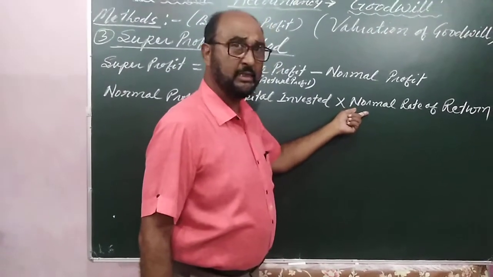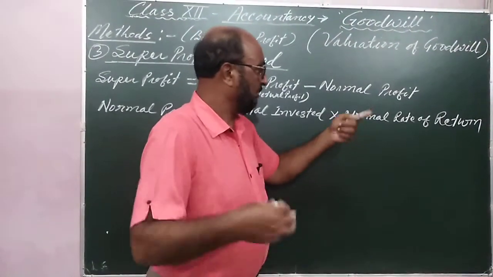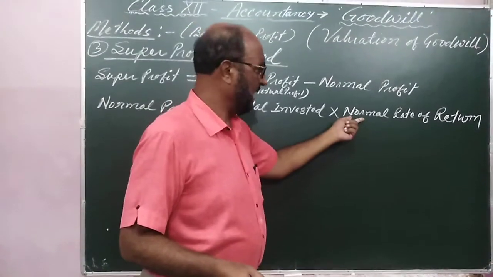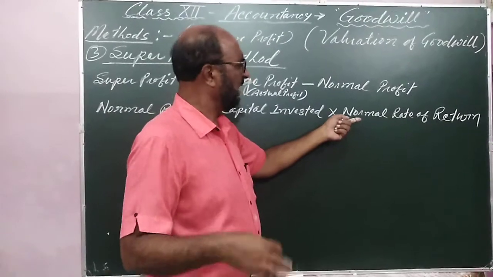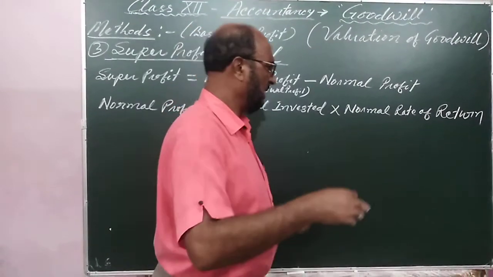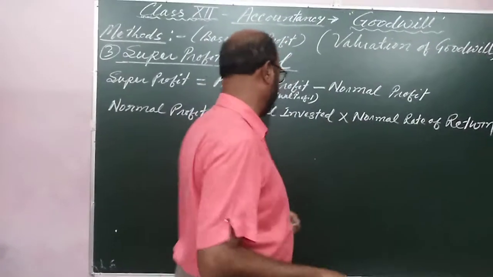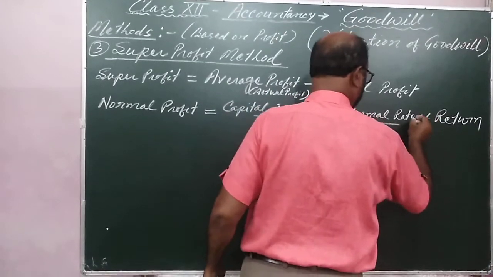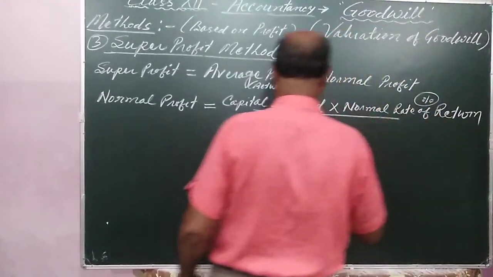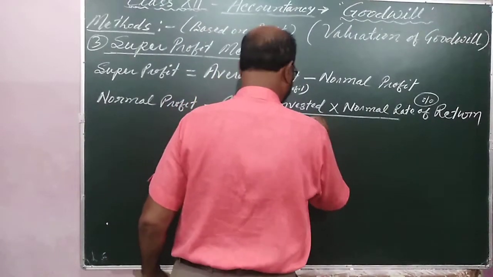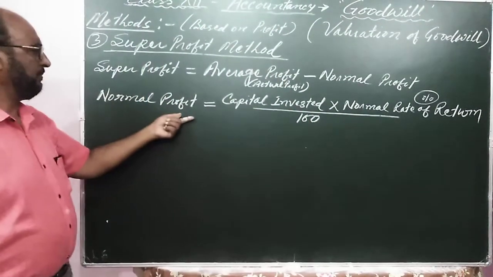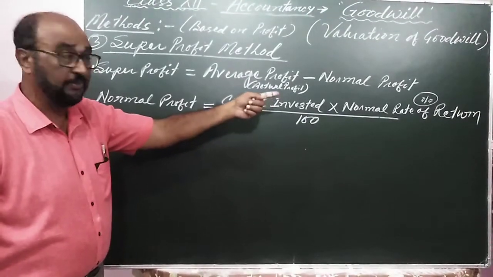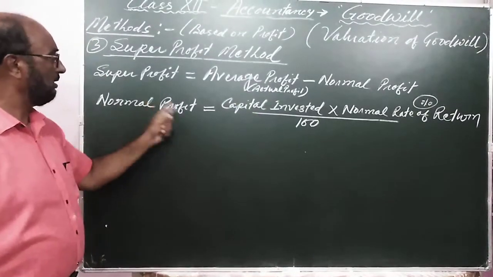Normal rate of return is an economic term, the normal rate of profit as per the economic situation of the present age, and that is a percentage, my dear: capital invested upon 100. So normal profit is equal to capital invested into normal rate of return. In this way we can find out the normal profit.